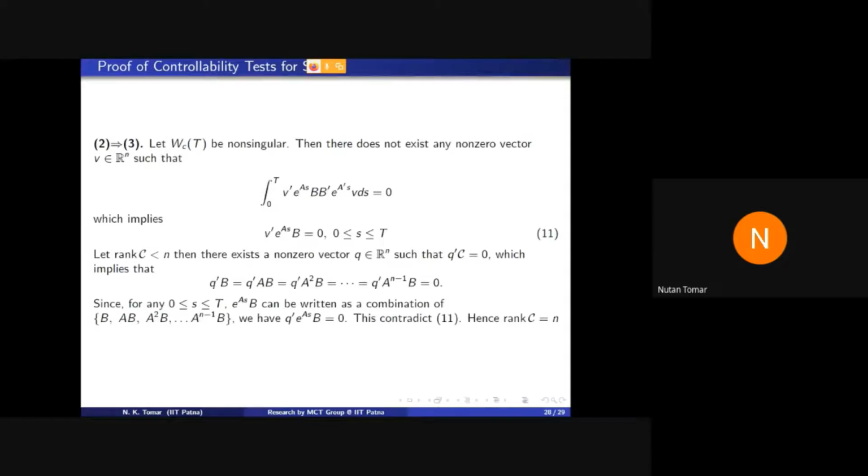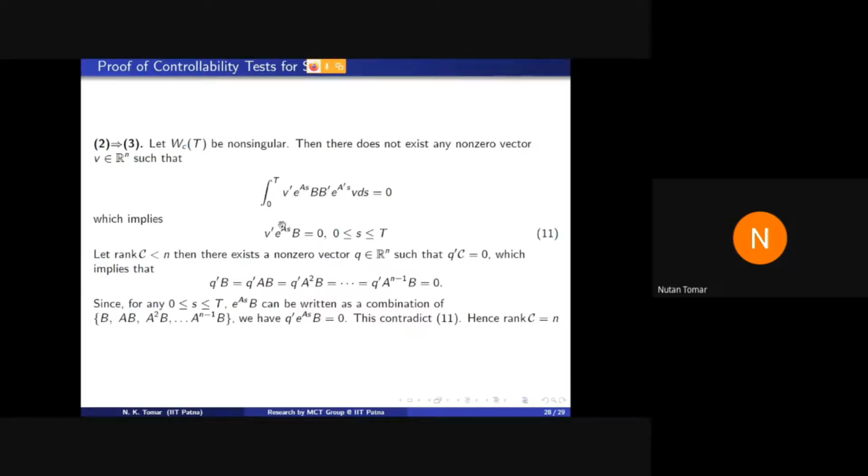And if this happens, that means q transpose B, q transpose AB, and so on must be 0, because what is the definition of C? B, AB, A squared B, up to A raised to the power n minus 1 B. So these all quantities must be 0. There exists a non-zero vector q such that q transpose B, AB, A squared B are all 0.